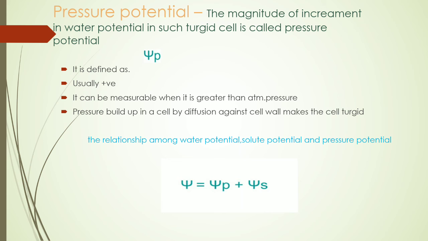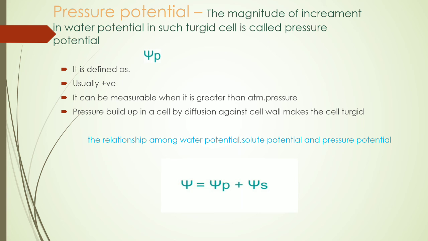What does it mean that the cell is turgid? If we take a cell and drop it in pure water, then the cell maintains some solute particles and has low water potential, so the movement is from the beaker, the pure water, into the protoplasm of the cell. The water molecules continuously go into the protoplasm, and the protoplasm becomes tight.